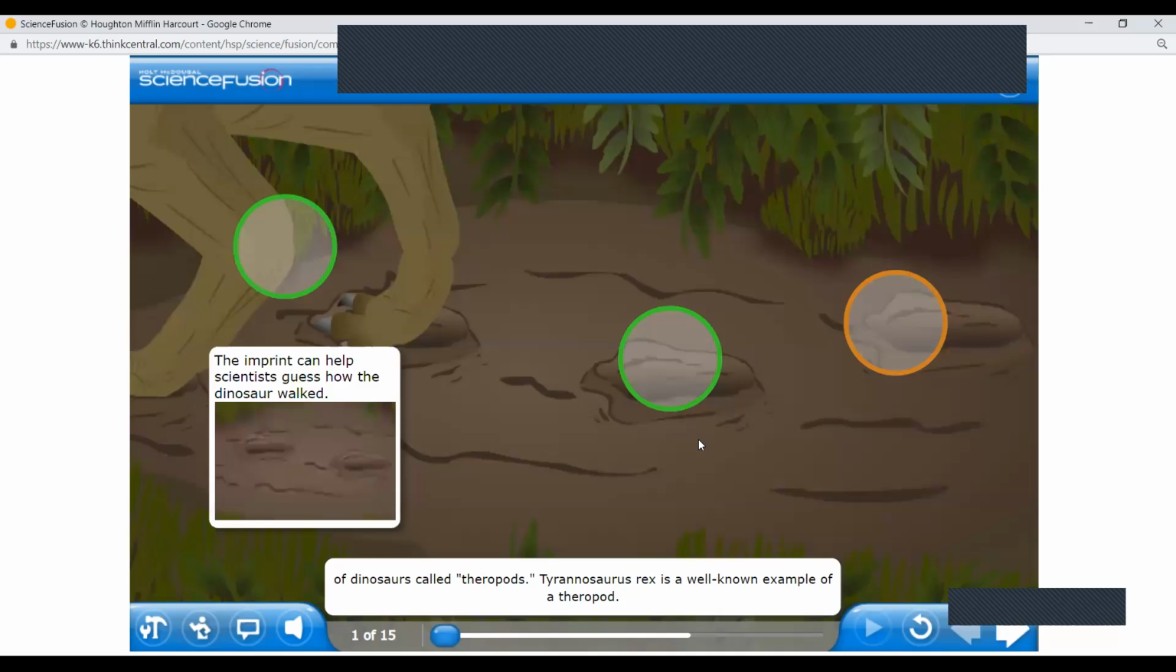The depth of the footprint and the contours left in the mud help scientists guess how the animal walked on its feet. Scientists may also be able to determine how the dinosaur's legs moved on its body and if the animal walked on 2 feet or 4 feet. If scientists combine enough observations of the footprints, sometimes they can even estimate the speed of the dinosaur as it traveled.